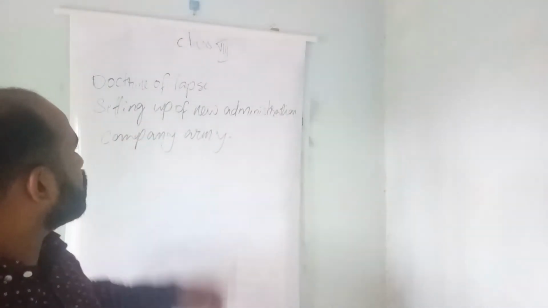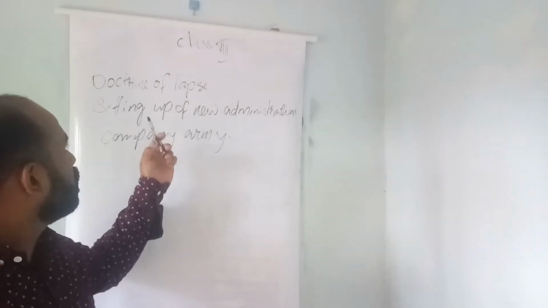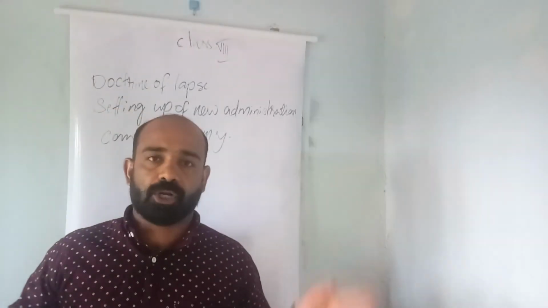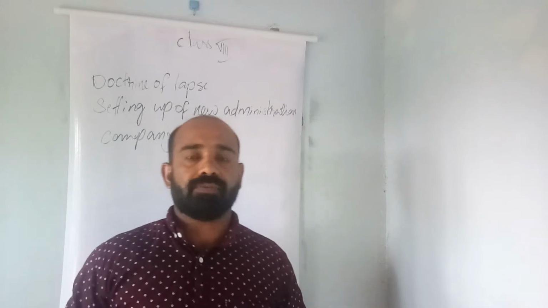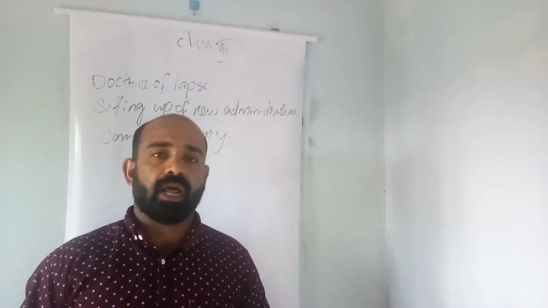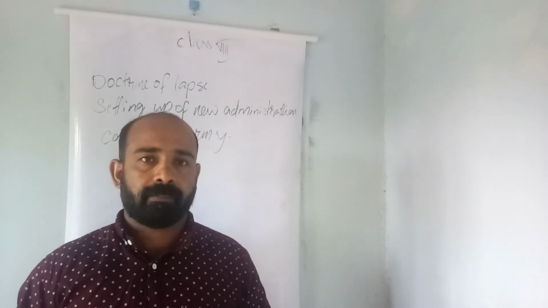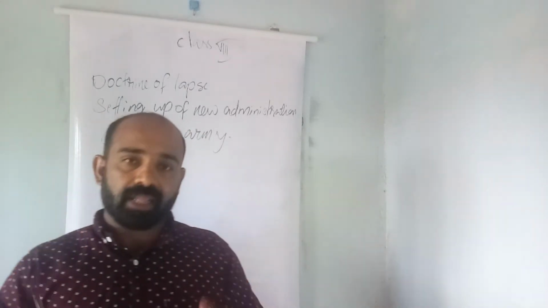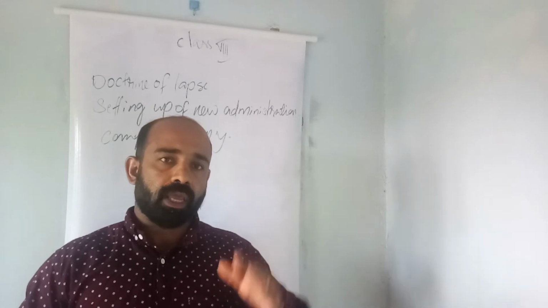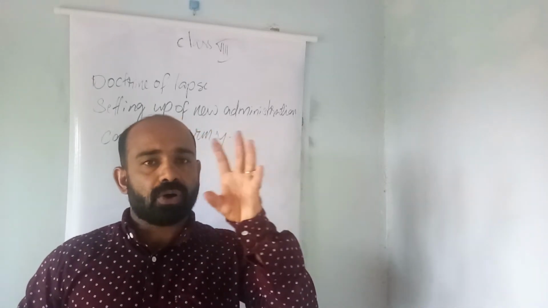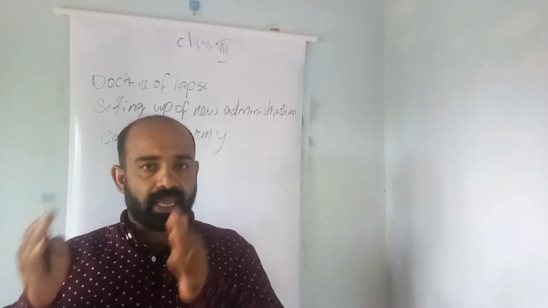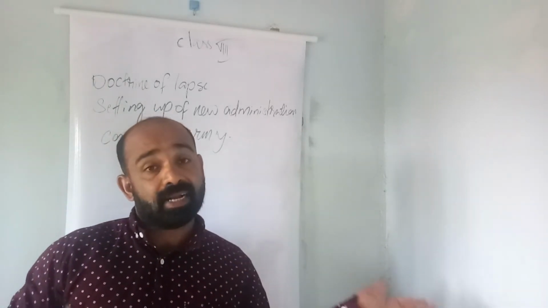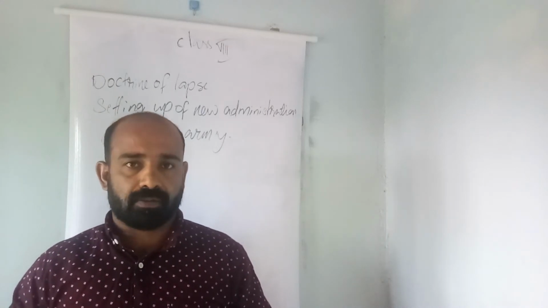Now, let us see the topics: Doctrine of Lapse, setting up of new administration, and company army. First of all, let's see the Doctrine of Lapse. This policy was introduced by the Governor General Lord Dalhousie. As per this policy, in any Indian kingdom, if there is no real son as successor for the king, the English company would be able to annex or capture such a kingdom.